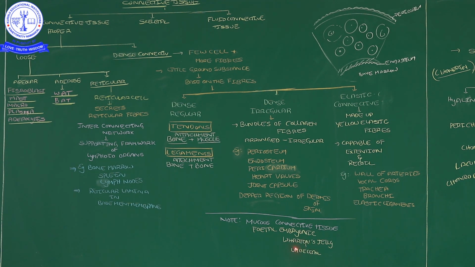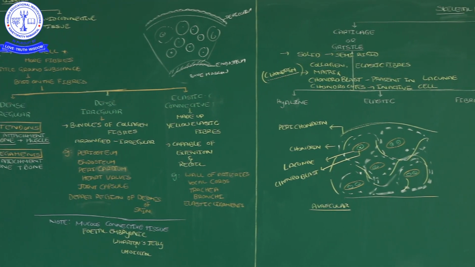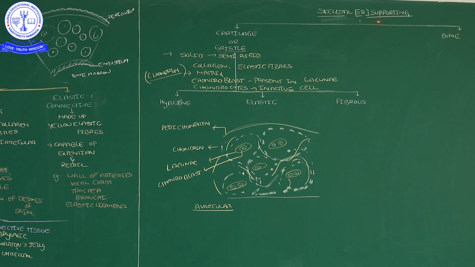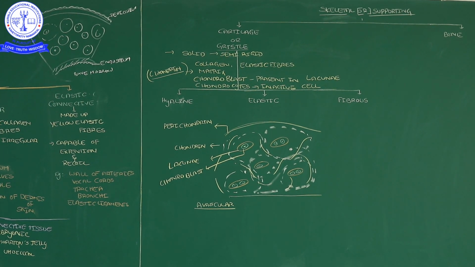Correct? The umbilical cord contains Wharton's jelly. Here mucous connective tissue is present in the fetal embryo, and that mucous connective tissue we call Wharton's jelly. In which place is it present? The umbilical cord. Important for NEET questions. Okay, then the next type of connective tissue: supporting tissue and skeletal tissue.